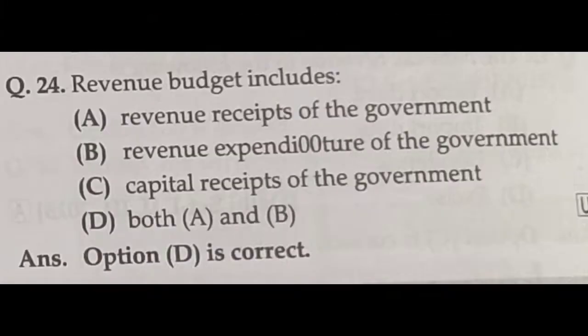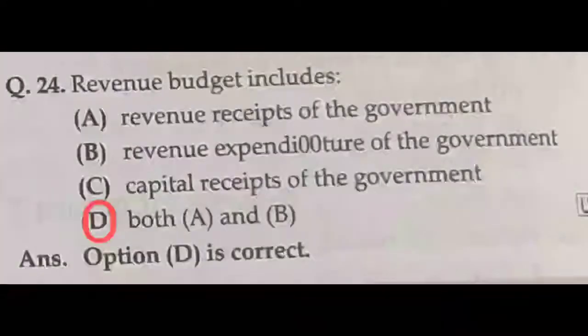And then revenue budget includes revenue receipts of the government and revenue expenditure of the government. We know the revenue budget is both revenue receipt as well as revenue expenditure. That is a correct answer. Then capital receipt of the government, and both A and B. So both A and B is the correct answer. Option D is the correct answer.